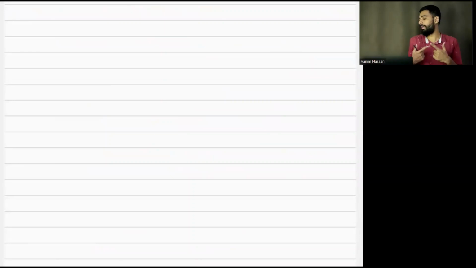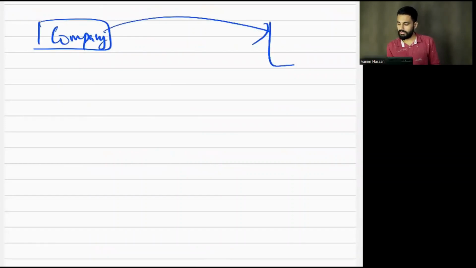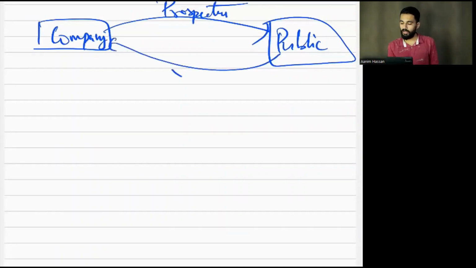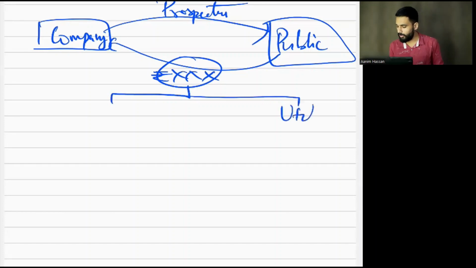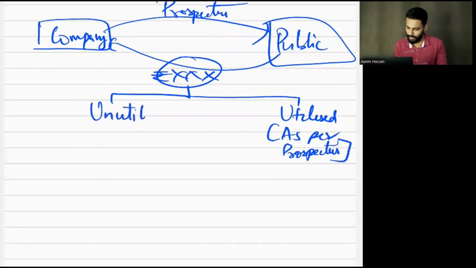I want to make a revision. The company is giving the public a prospectus, and the public is giving money. This money is utilized as per what has been mentioned in the prospectus. But suppose this money is unutilized.